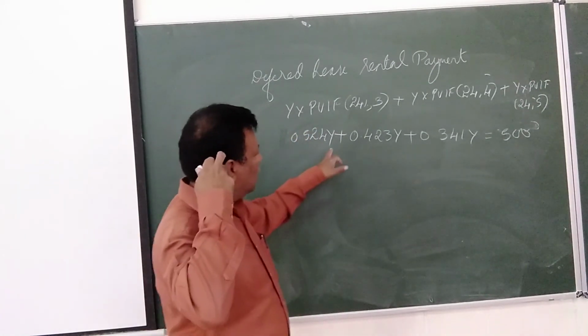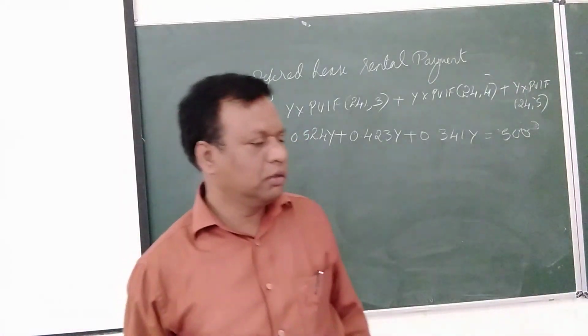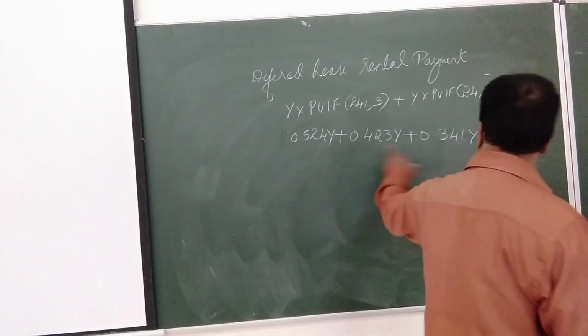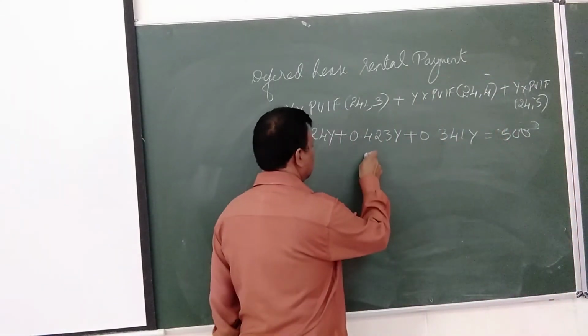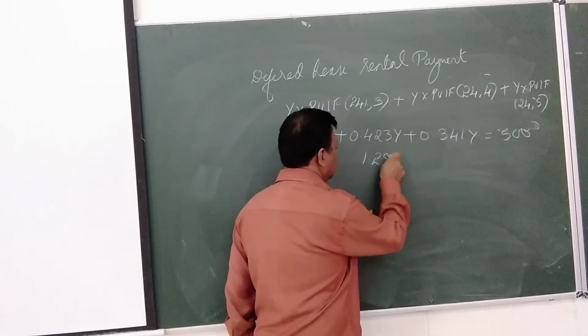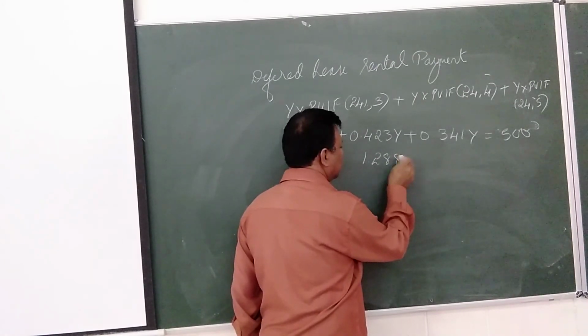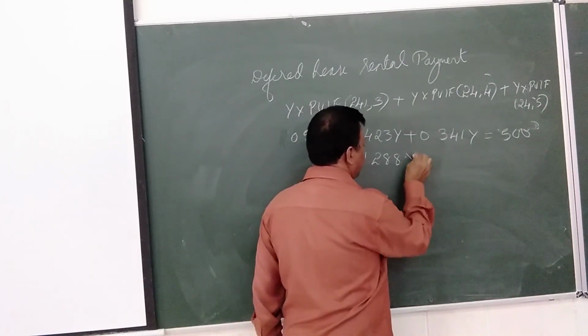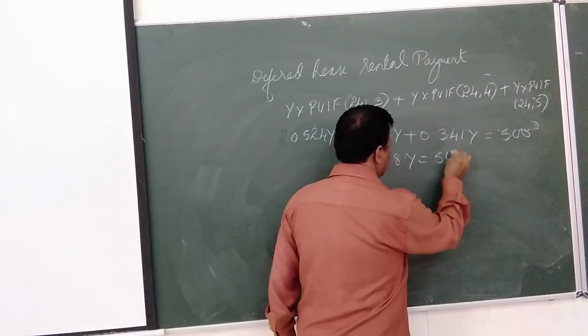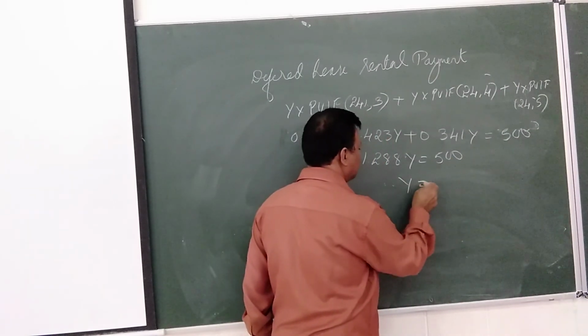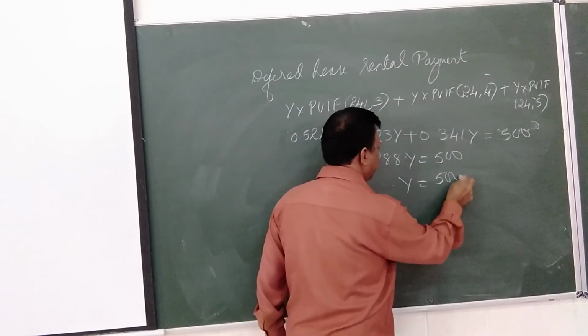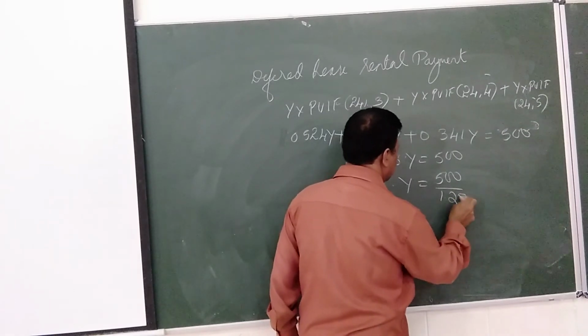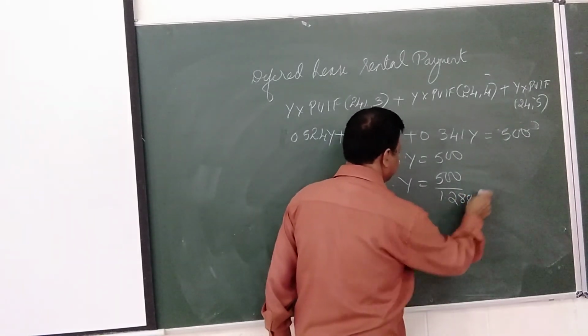Now calculate what is the value of y. How much total y? 1.288. Y into 1.288 is equal to 500. Therefore y is equal to 500 divided by 1.288.